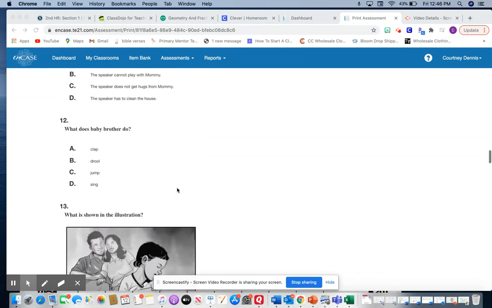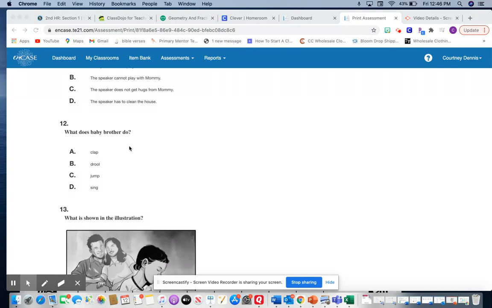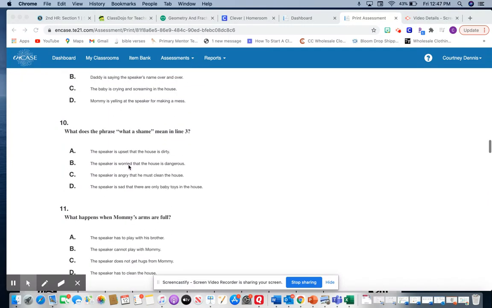What does baby brother do? All right, so this one is one where we need to go find our evidence, because the baby brother does a lot of things in the poem. So we're going to look at our options and narrow down to the correct one. We have clap, drool, jump, and sing. Well, we know it's a baby, so we could probably get rid of jump and sing. So let's look at clap and drool.